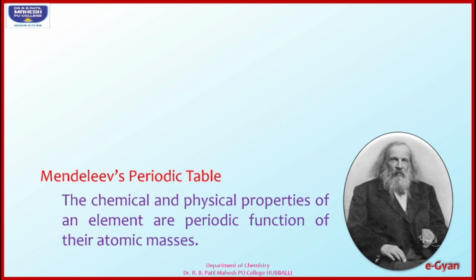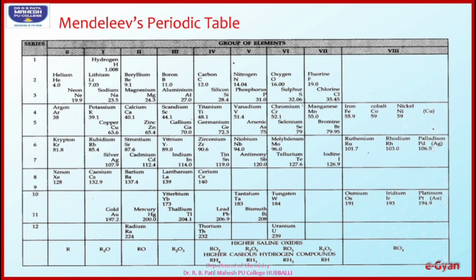And here is Mendeleev's periodic table. You can observe here, the first group, that is the zero group, he considered. Helium, neon, argon, krypton, xenon he has taken. These have zero valency. Hence, he called them zero group elements. They neither donate electrons nor gain electrons.